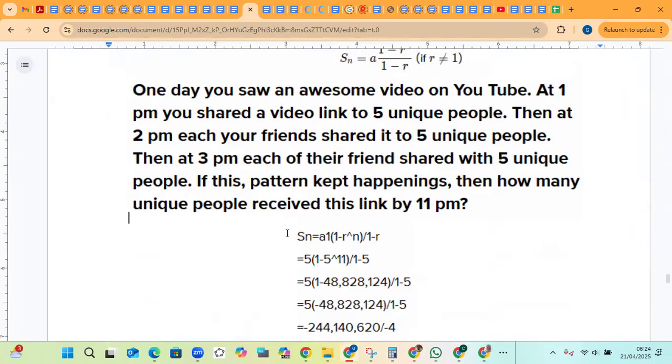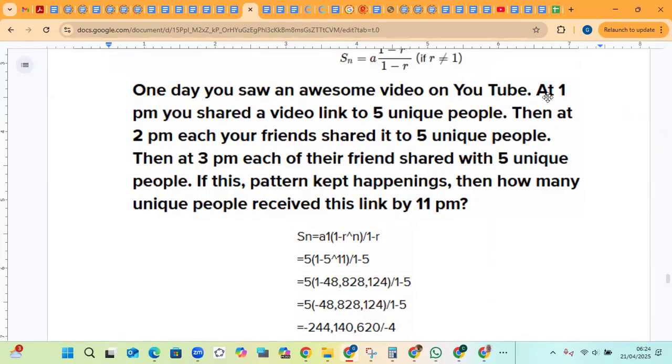So therefore, now this appears to be that R must be 5 also. Okay? So it appears that this example uses the second version of the formula. And we are going to solve for how many people receive the video in all.